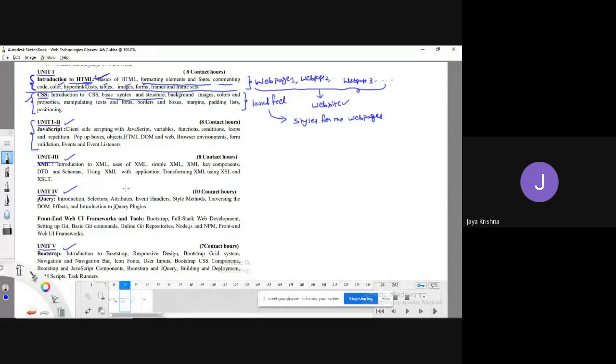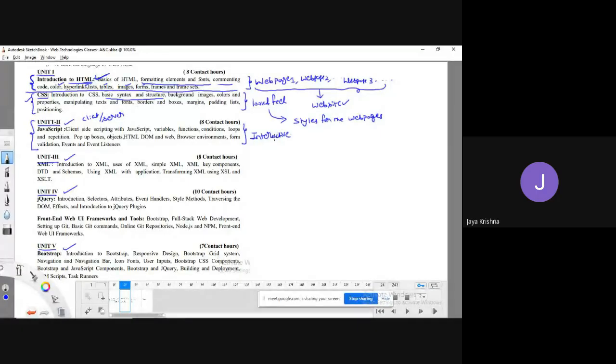Okay, fine. JavaScript is a kind of scripting language that can work both at client side as well as at server side. The main purpose of JavaScript is to make our application more interactive.